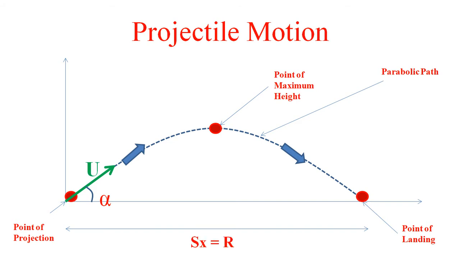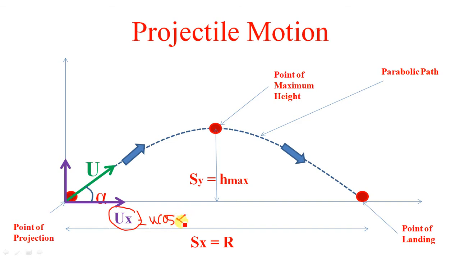So Sx, S suffix x, indicates the horizontal displacement of the projectile, and this Sy is the maximum height attained by the projectile during its motion. So we can split this velocity into its two components. One is in the horizontal direction, that is ux, which is equal to u cos alpha, and the vertical component of velocity is uy.